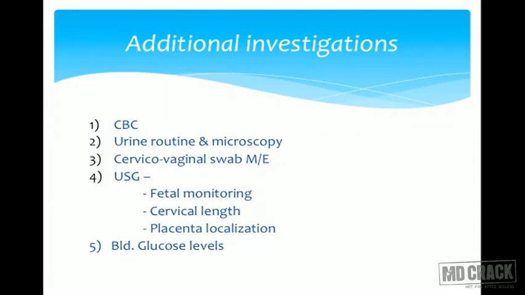Other investigations: hemogram, urine routine and microscopy that tells us about infection. We can also send cervicovaginal swab to do the microscopic examination and give antibiotics accordingly. Ultrasound is useful for fetal monitoring, cervical length, and also gives information about placental localization. Blood glucose levels are also important because if the patient is diabetic, she is more likely to have these infections. Again, if she is diabetic, then while giving tocolytics, we can be more careful.